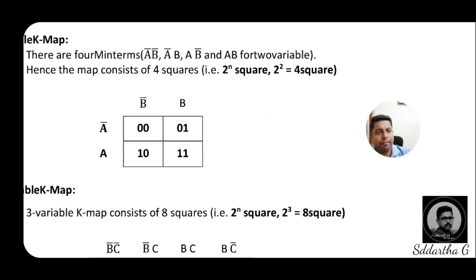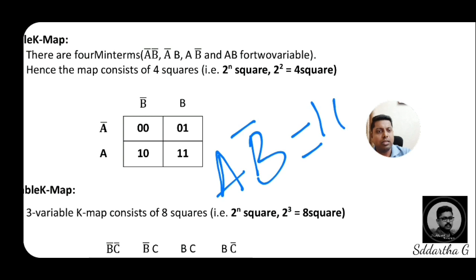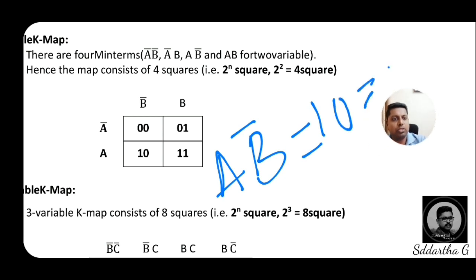Then third one, A B bar, that means 1 0, that means the value is 2.